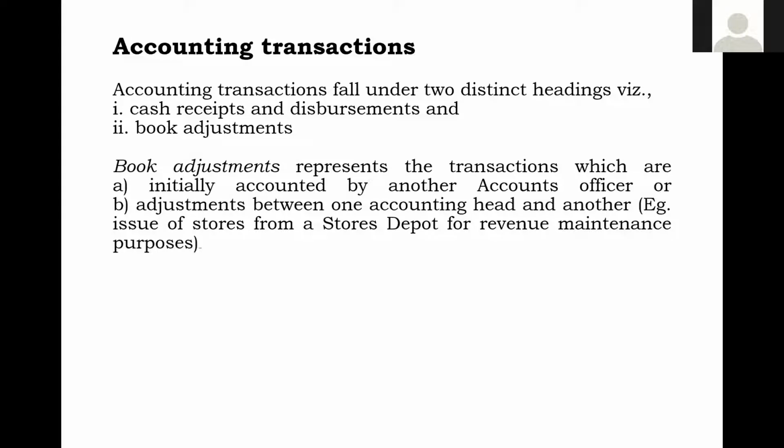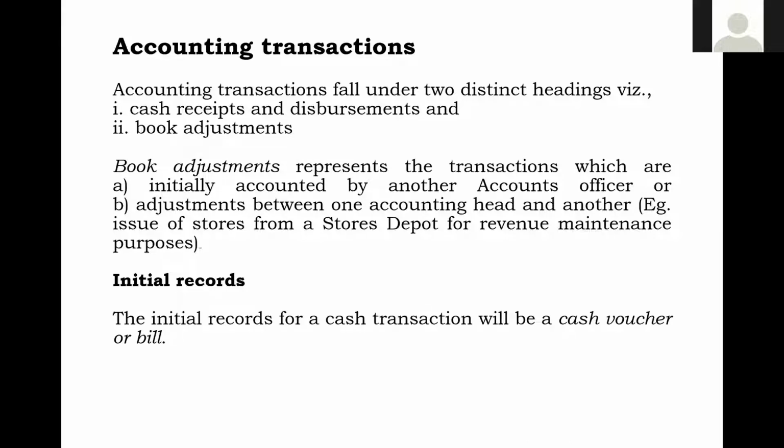transfer transactions. Let us confine ourselves only up to this point: we should know what a book adjustment is. Book adjustment means something initially accounted by another accounts officer but transferred to us, and we have to adjust it. Another one is adjustment from one accounting head to another accounting head, so from stores to open line. So the heads differ. These two are the book adjustments, and they will represent these transactions.